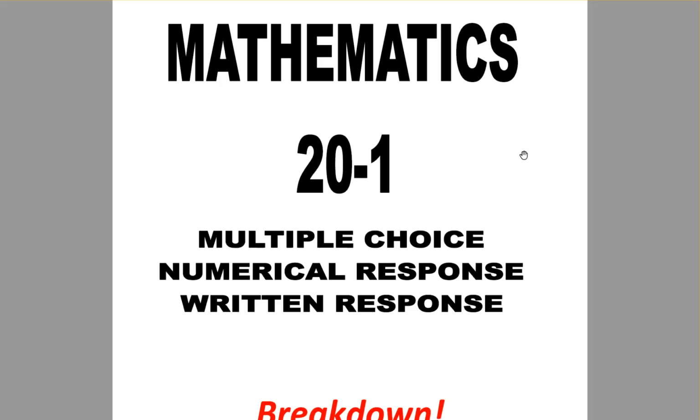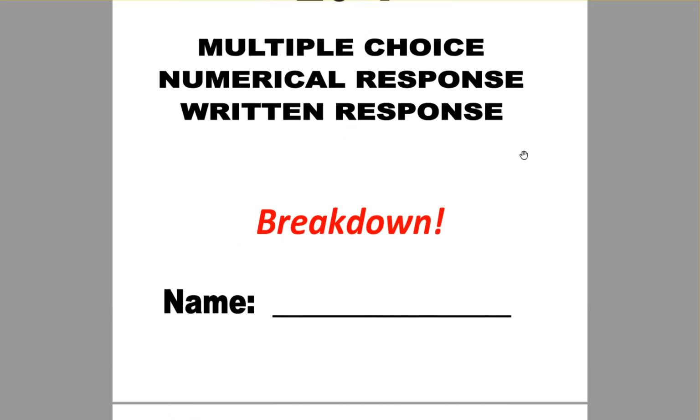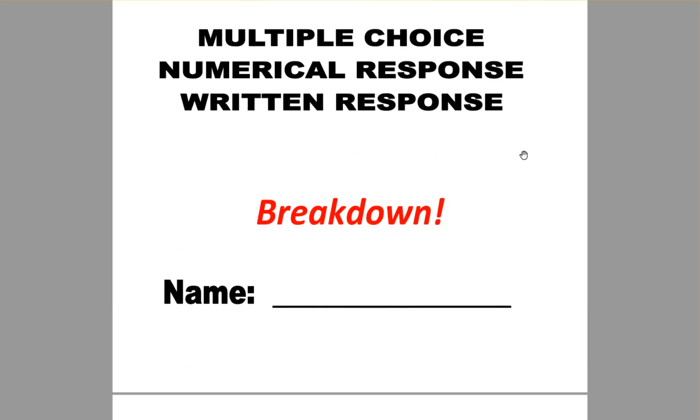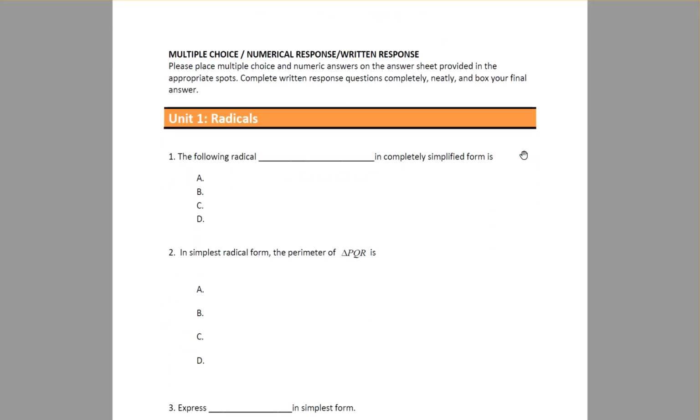Okay, so I just wanted to do a quick video on how to prepare for this final exam. So here's your breakdown. What I would do, like this is really the test. What I've done is just deleted numbers and stuff out of the test. So you can see that it goes by unit, right? So radicals, and then number one says the following radical. So in that blank, there would be some radical. And then in completely simplified form, A, B, C, or D is going to show different simplified radicals. You got to choose which one's right. So that really is the question.